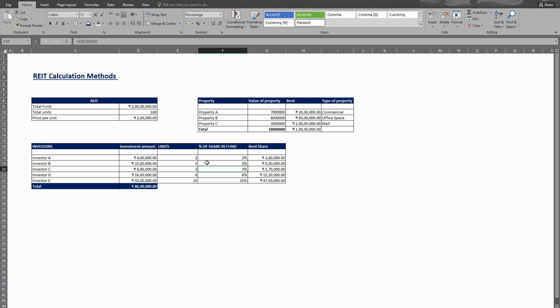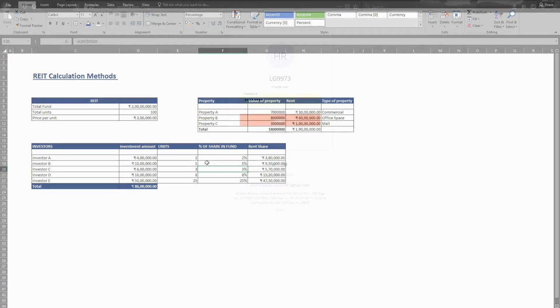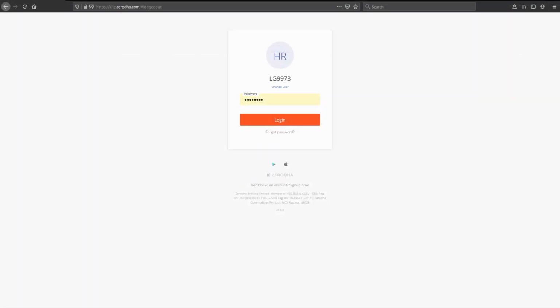Let's go ahead and check how to invest in the REIT. First, in order to invest in a REIT, or any kind of investment, whether equity, commodity, real estate investment trust or mutual fund, you need to have a demat account. If you don't have a demat account, please go and watch our video about how to open a demat account in Zerodha. Open your demat account now. Once you have a demat account, you can invest in REITs. So now let's go ahead and check how to invest.